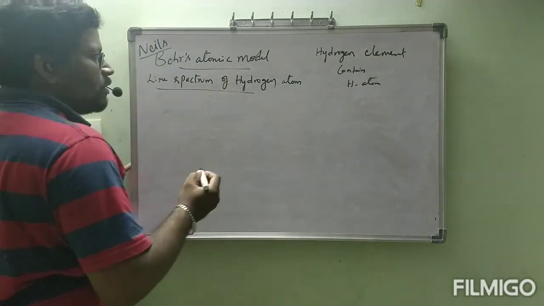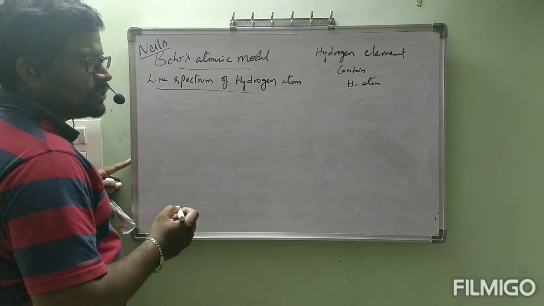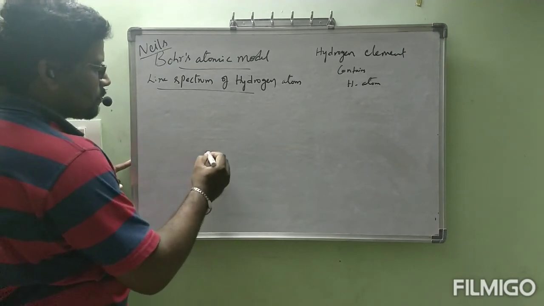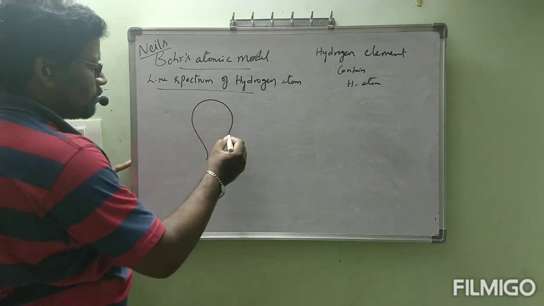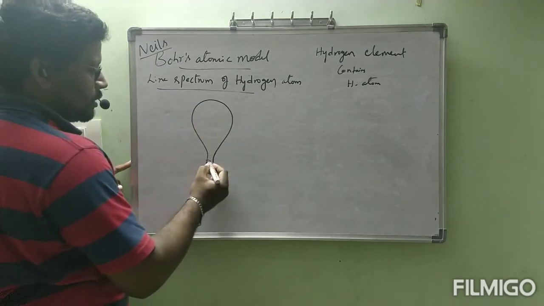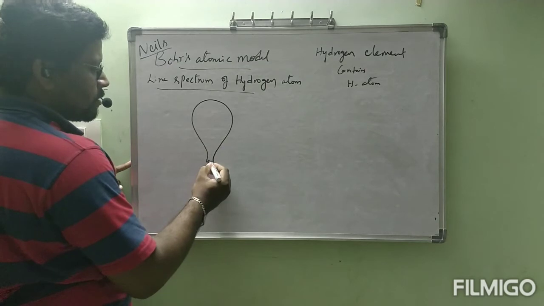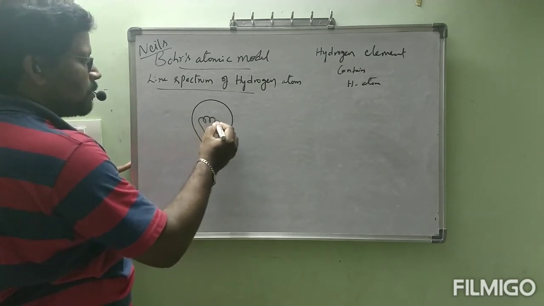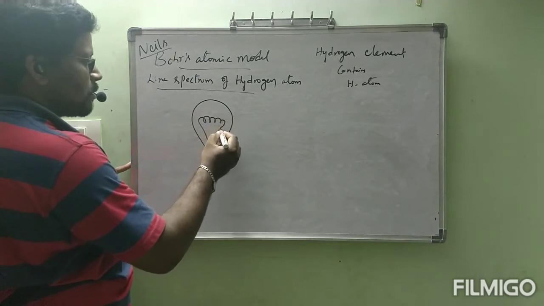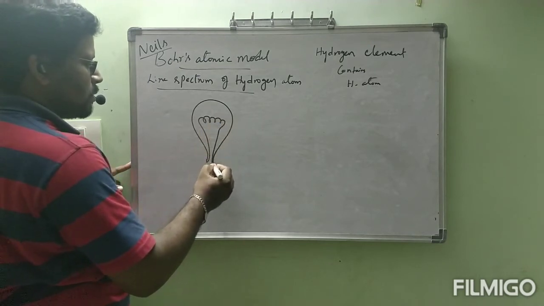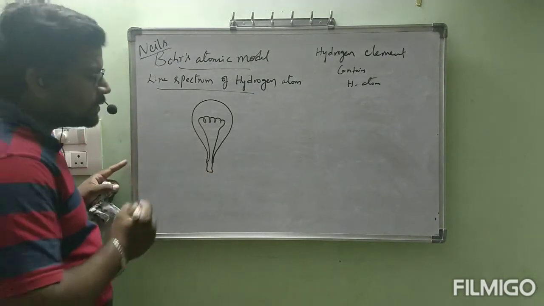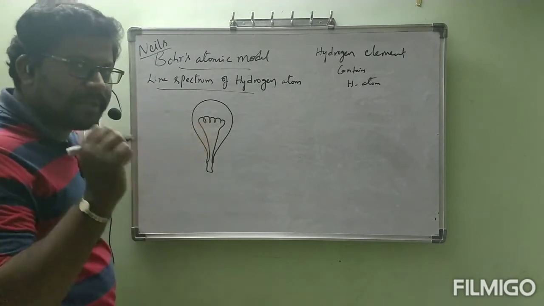Now, we know about the 100 candle bulb which we use in our houses. This bulb contains one filament inside.